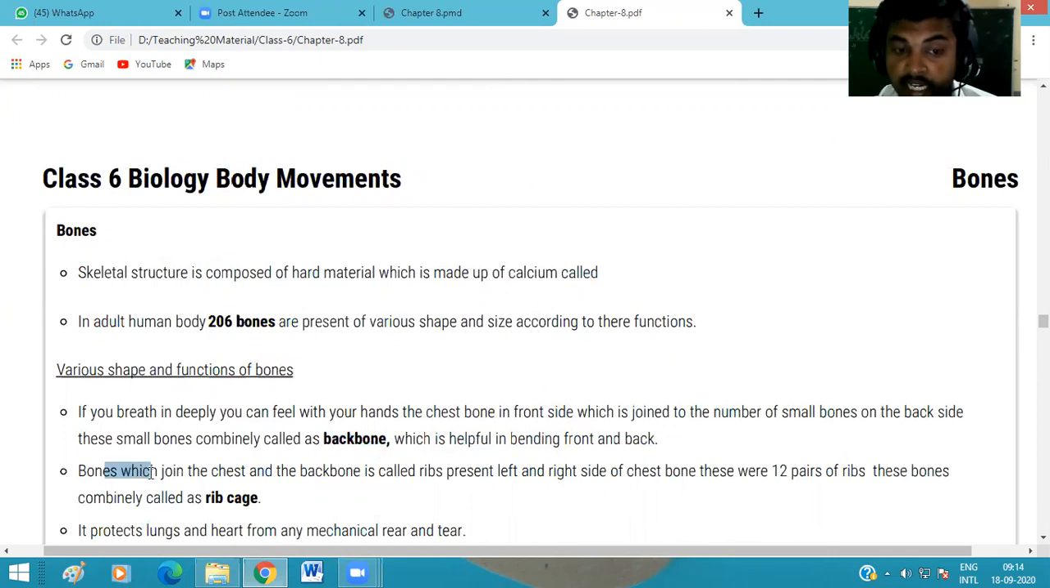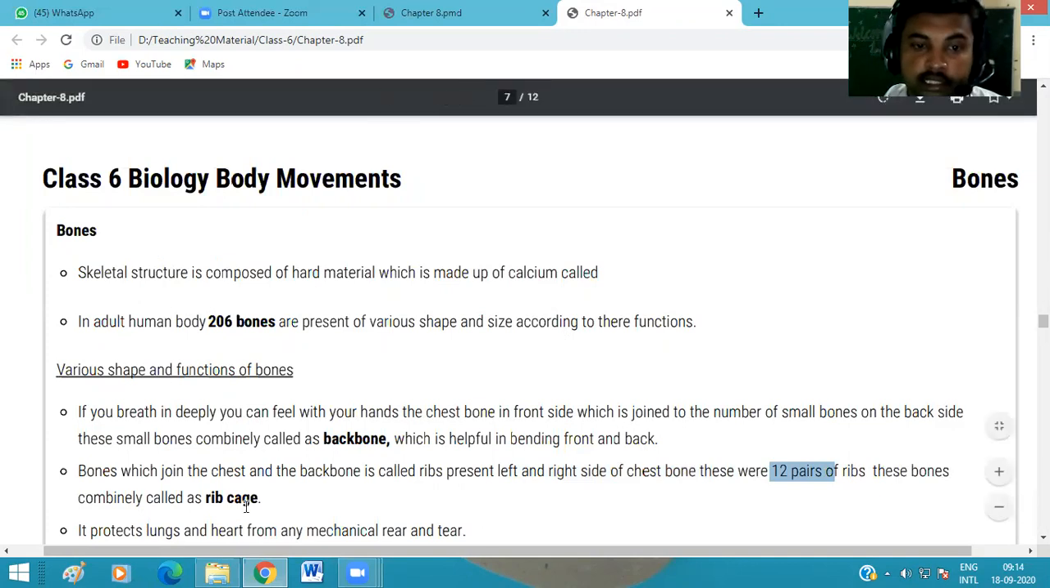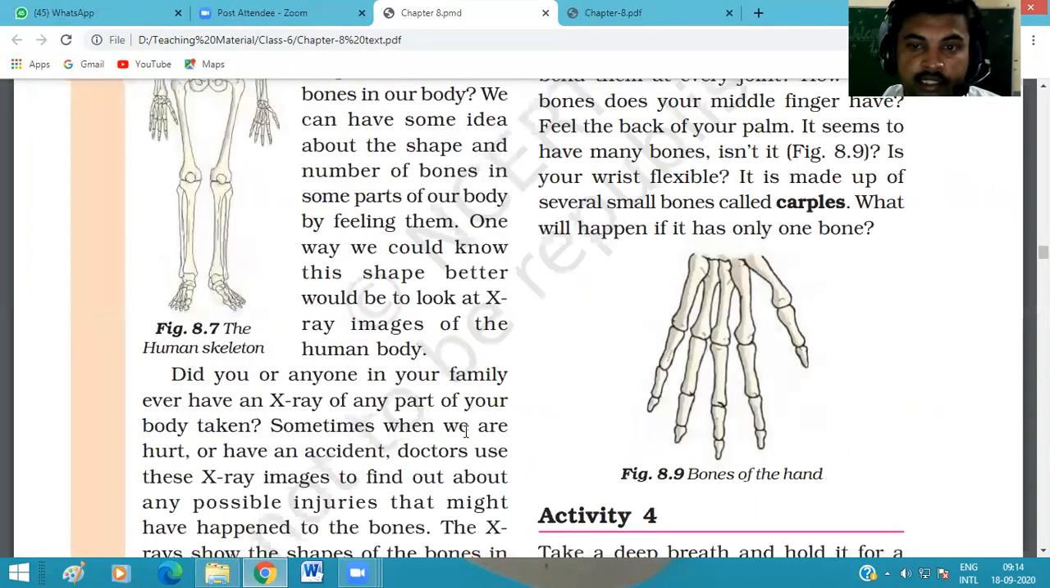Okay, and the bones which join the chest and the backbone are called ribs. What do we call these bones? Ribs. These ribs are present on the left and right sides, both sides. The ribs are present in pairs. And how many pairs? 12 pairs of ribs are present. And these 12 pairs of ribs are commonly called the rib cage. What do we call it? Rib cage.